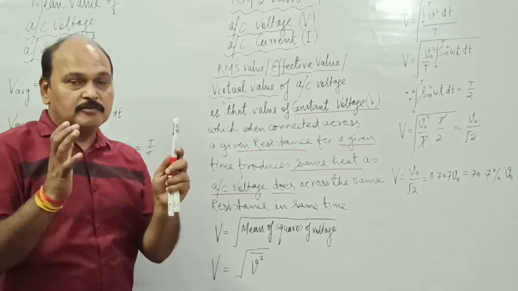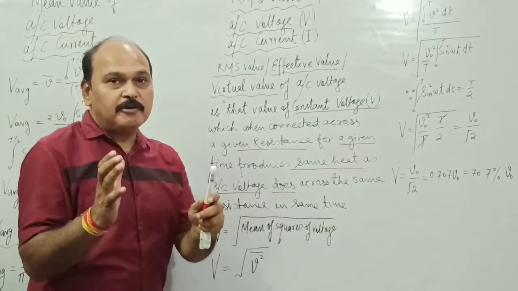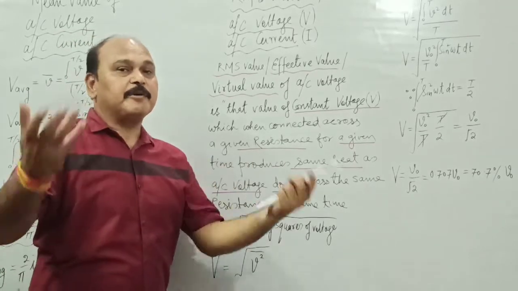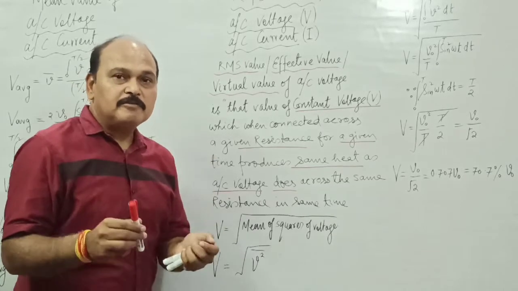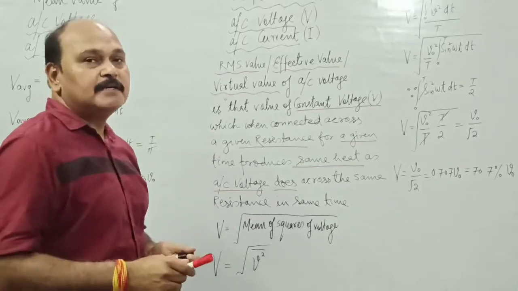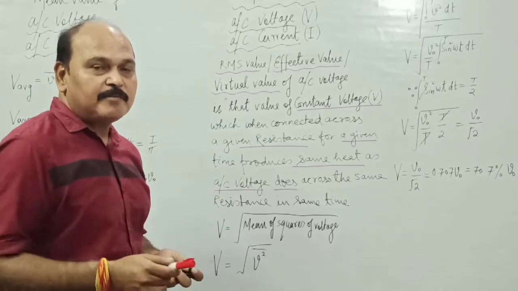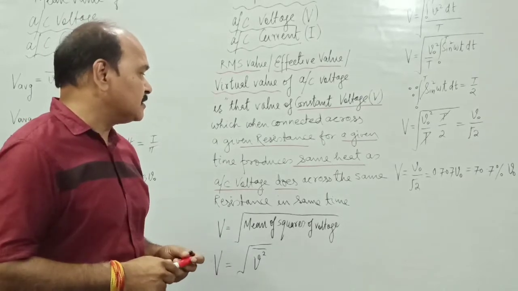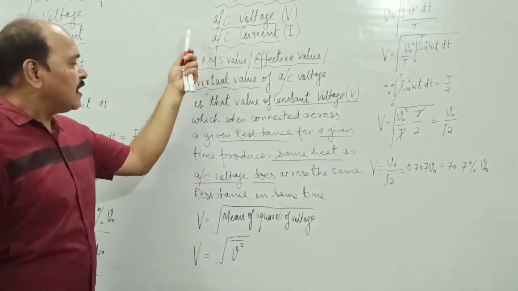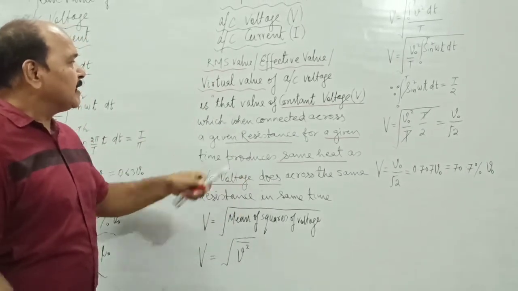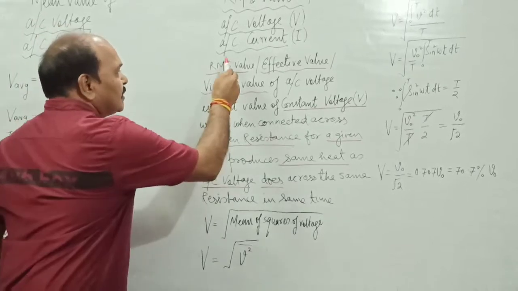This is the equivalent value in terms of heat produced. This is the effective value, constant value which produces the equivalent heat across a given resistance in given time as alternating current or voltage does. Children, we are going to work out the value of RMS by the definition, by the word RMS.